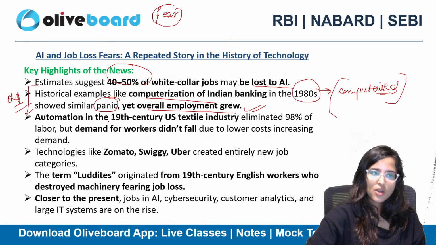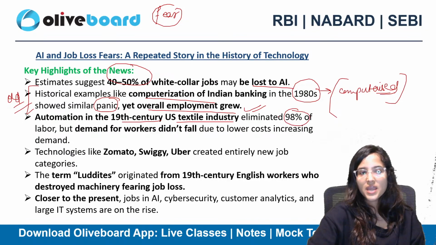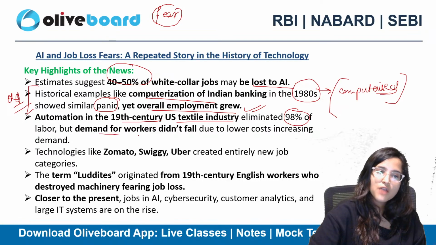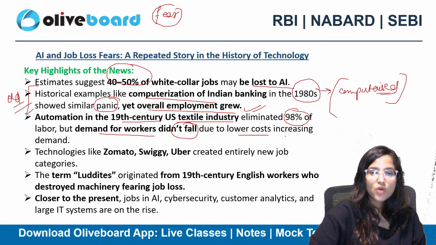Then automation in the 19th century U.S. textile industry eliminated 98% of labor, but demand for workers didn't fall because of lower labor costs.